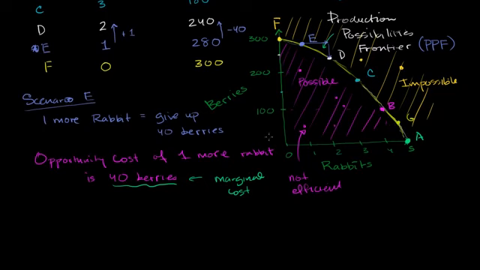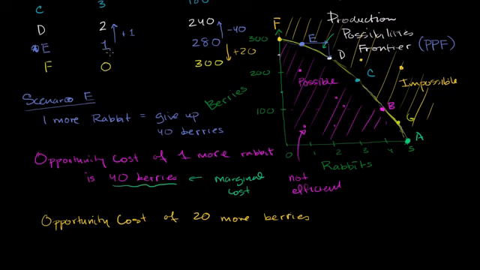But what's the opportunity cost sitting in, let's say we're tired of eating meat. We're sitting in scenario E and we want to become vegetarians altogether. So we want to go to scenario F, essentially not eat any rabbits and eat as much fruit as possible. So another thing that you could ask in scenario E is, and just to make the numbers easier, I'm going to say the opportunity cost of 20 more berries is, well, I'm going to give up a rabbit.